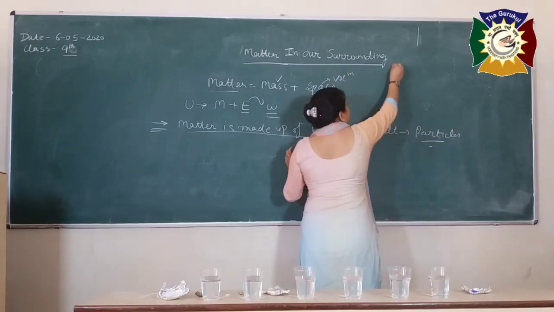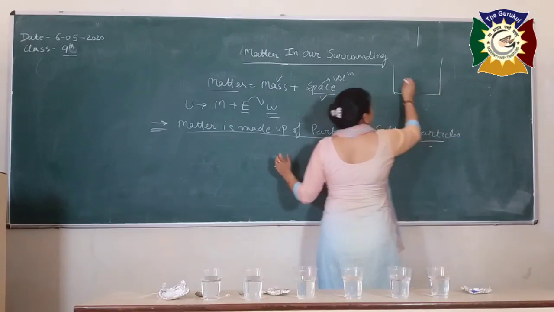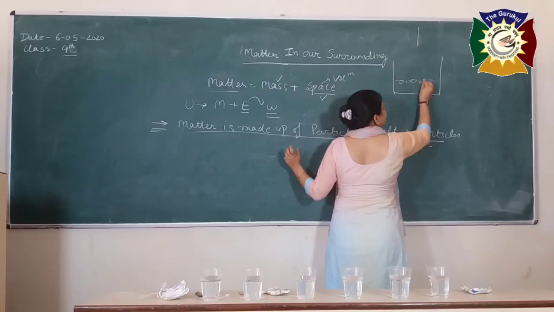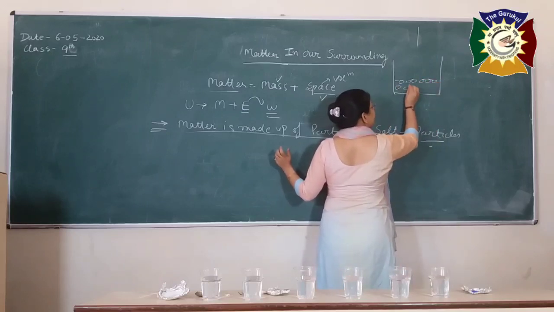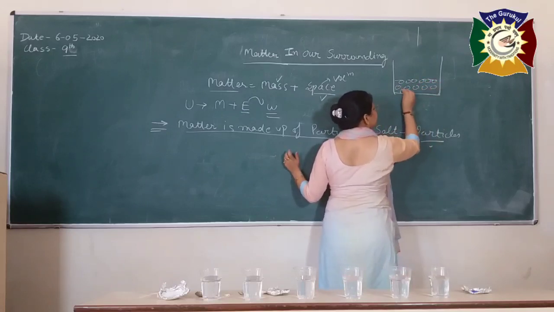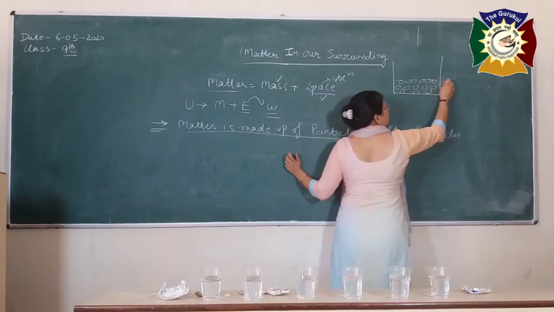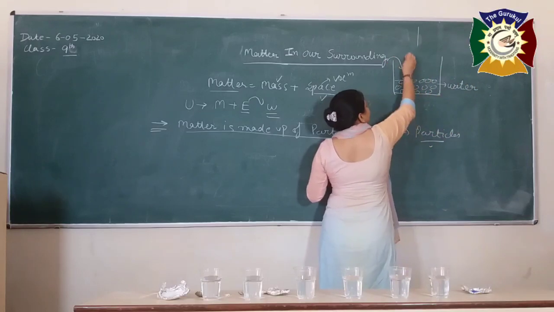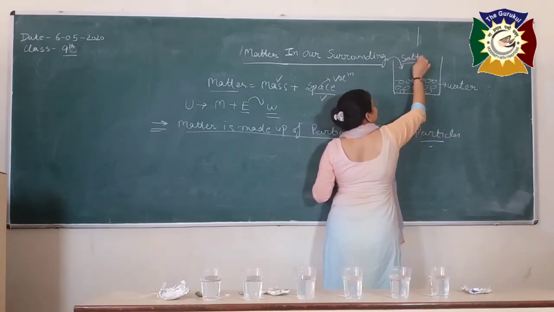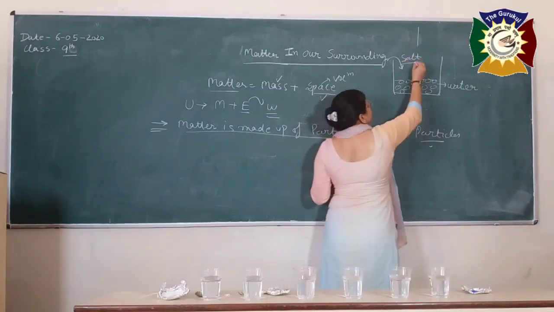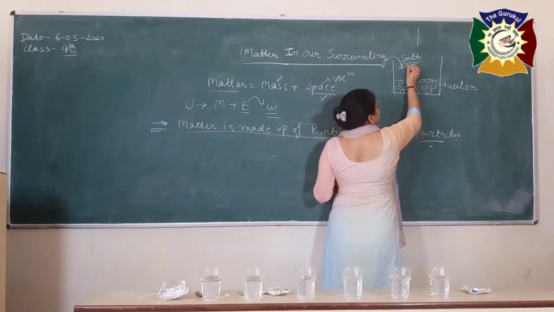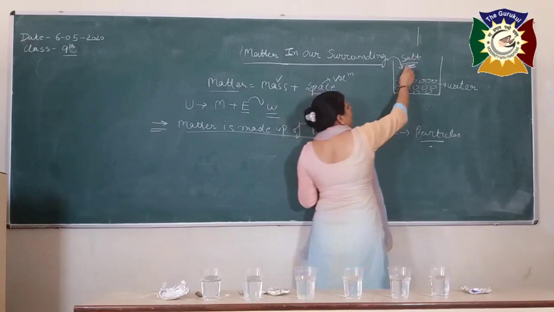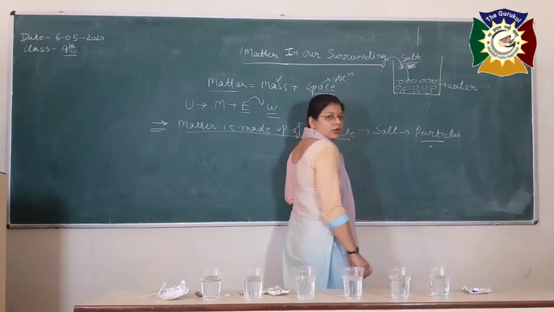So here you can see on the board, this is a glass half filled with water. So water is a matter because it is having a mass as well as occupying some space. So this is water. And what are we going to add into it? A pinch of salt, or you can say half teaspoon of salt. So this salt is also a matter. So it is also composed of small particles. What happens when we dissolve this salt into water?